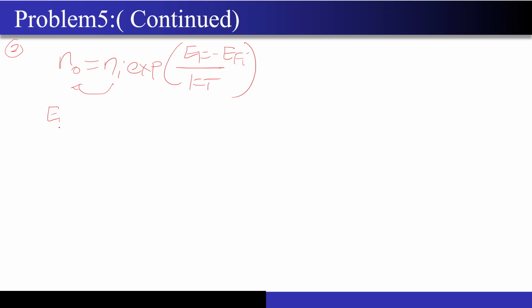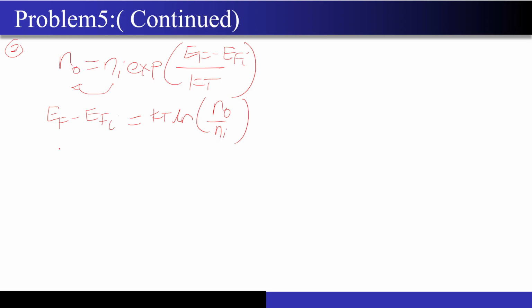Now we will use the second formula. What is the second formula? The second formula tells us that N naught can also be expressed as Ni into exponential of EF minus EFI by KT. So again I will take the log, I will divide this over here, and again we will do the same exercise. After doing the same exercise, you will find that the EF minus EFI level formula will come out to be KT times log of N naught by Ni.